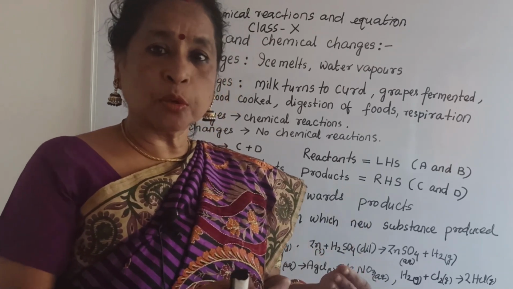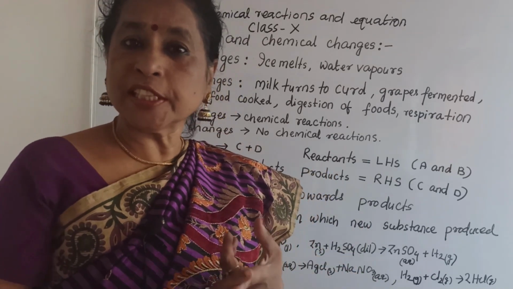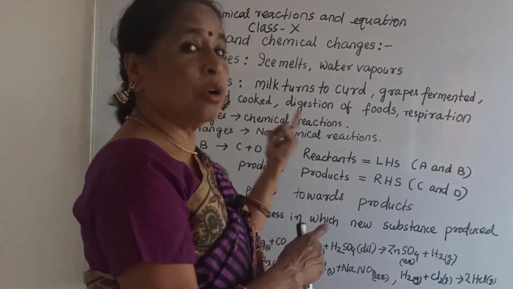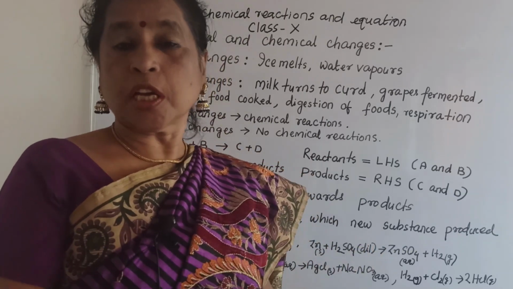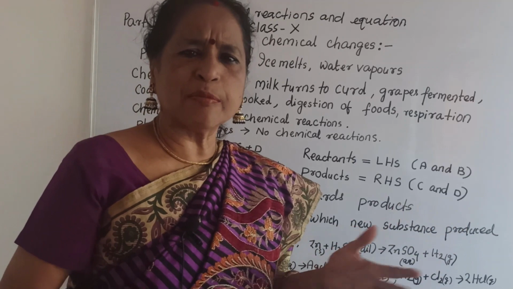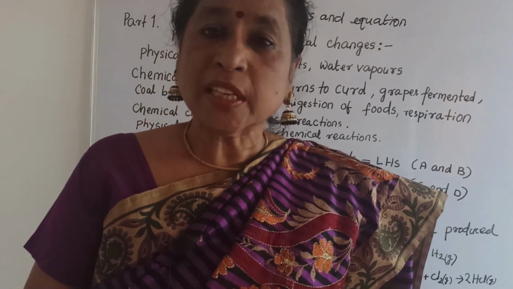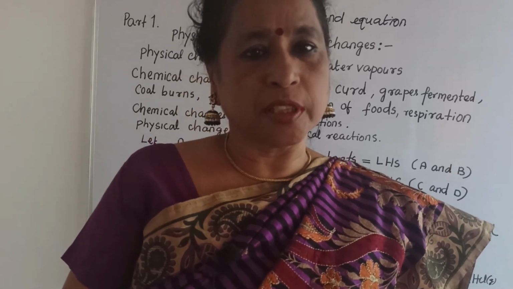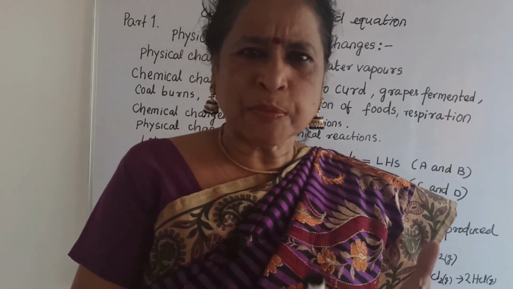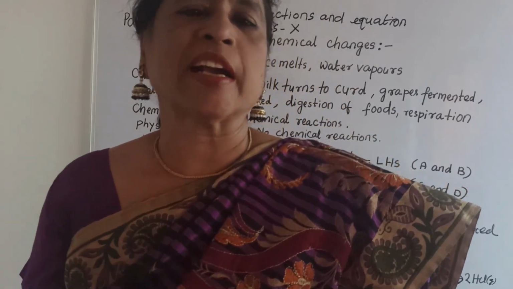If you see charcoal burns, it gives only ash, that is also a chemical change. Coal or charcoal burning is also a chemical change. So many chemical changes are in our daily life, but we cannot observe that it is a chemical change. So chemical change means chemical reactions.